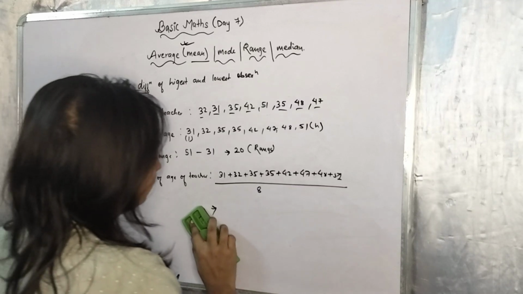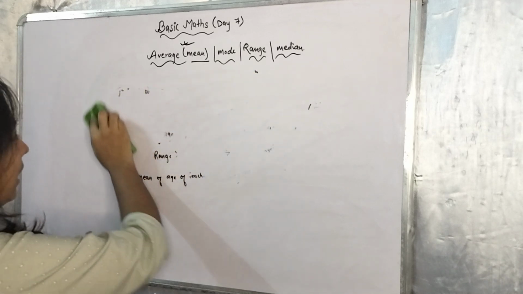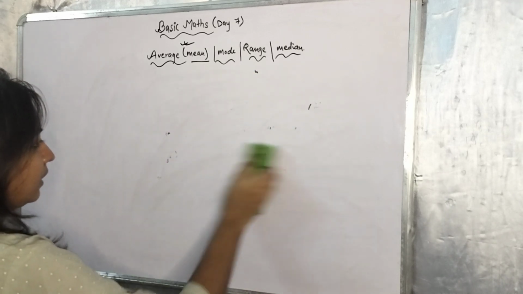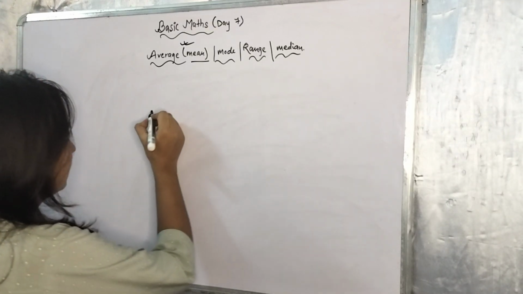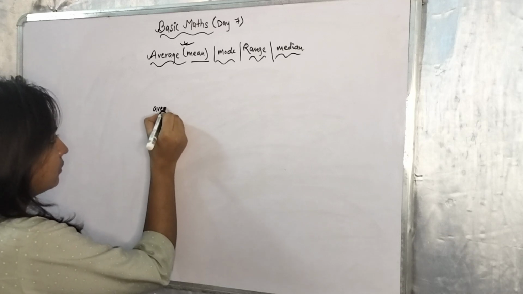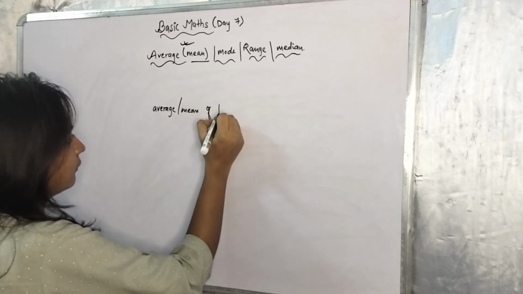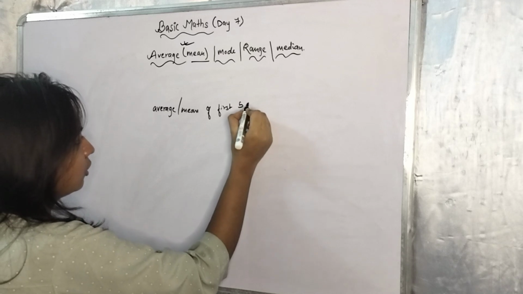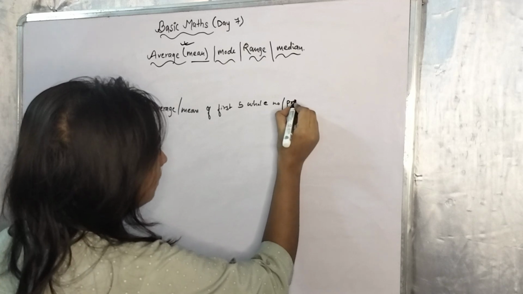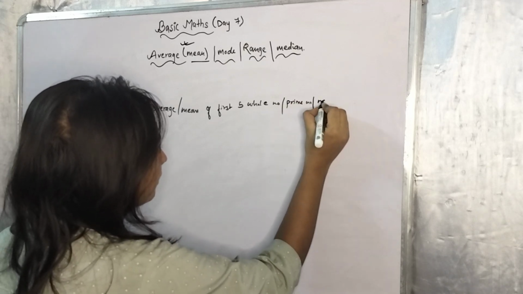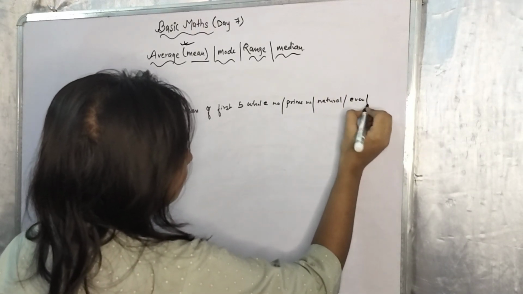Okay. Now let me rub. I forgot to tell you one more question in average or mean. There are various questions where you are told to find out the average or mean of the first 5 whole numbers, or first 5 prime numbers, or first 5 natural numbers, or first 5 even numbers, odd numbers.